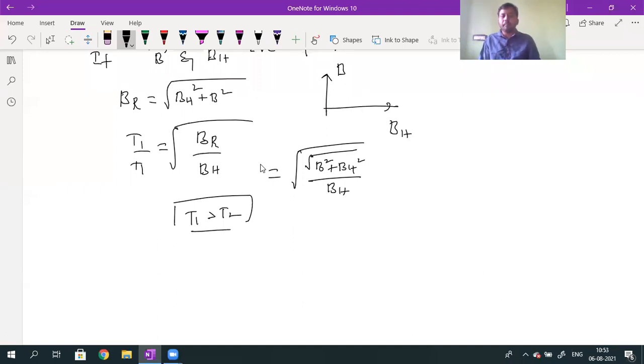Correct? B square plus BH square. So B square plus BH square, what will I get as the answer? T1 value is greater than T0. Pradeep, is your doubt cleared? How is the numerator greater?